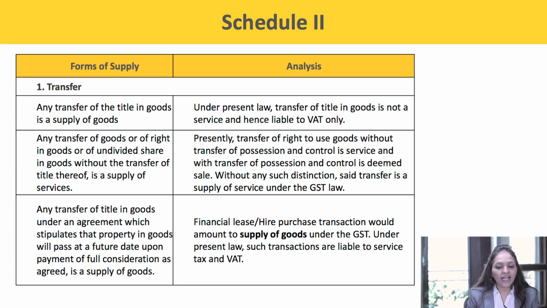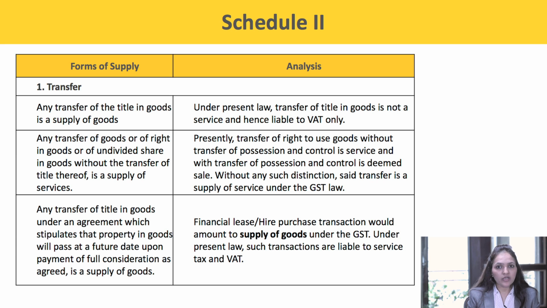Next, any transfer of title in goods under an agreement which stipulates that the property in goods will pass at a future date upon payment of full consideration as agreed is a supply of goods. So, financial lease or hire purchase transactions would amount to supply of goods under GST.